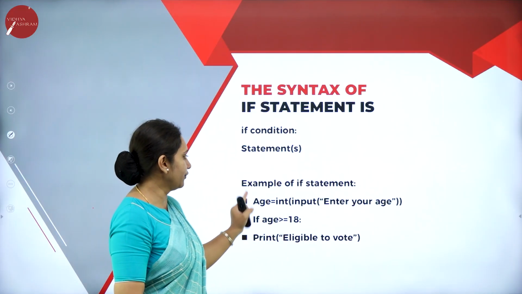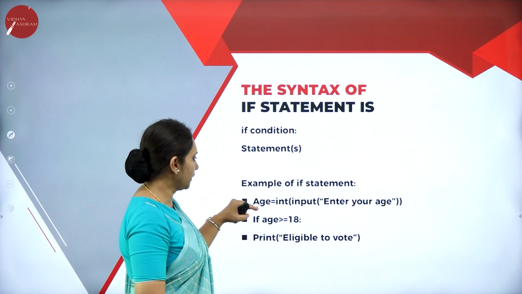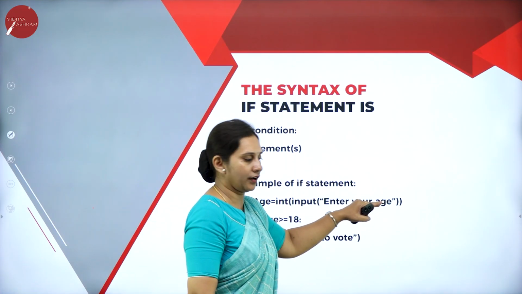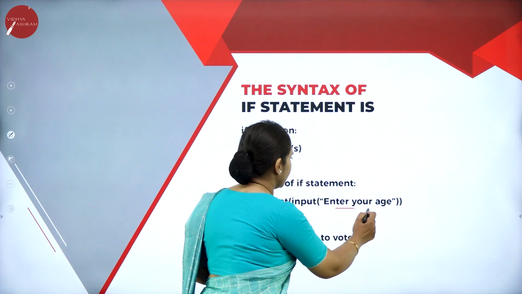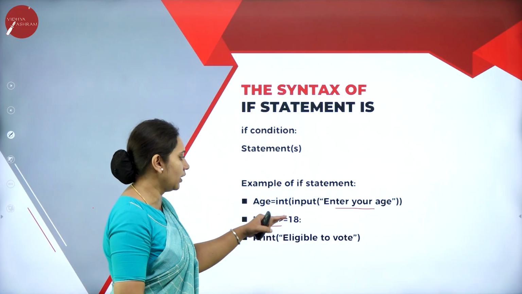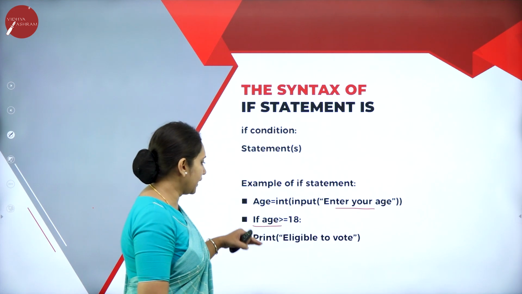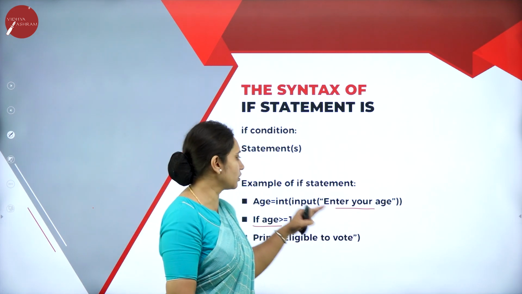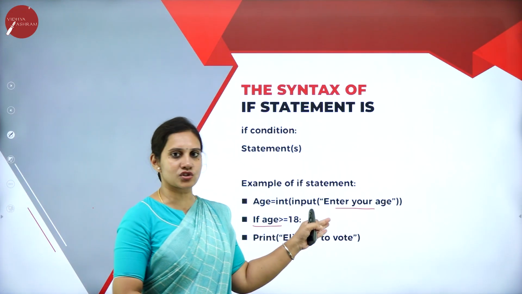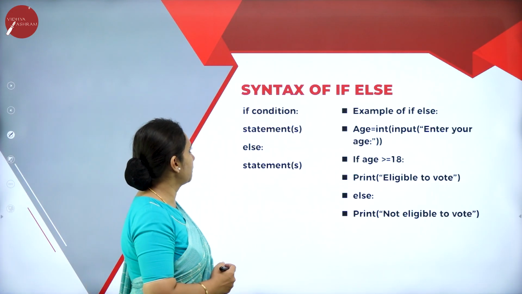Example of the if statement: age is equal to int, input, enter your age. So here enter your age. If age is greater than or equal to 18, print eligible to vote. So this is the if construct, how exactly the selection control will take place.